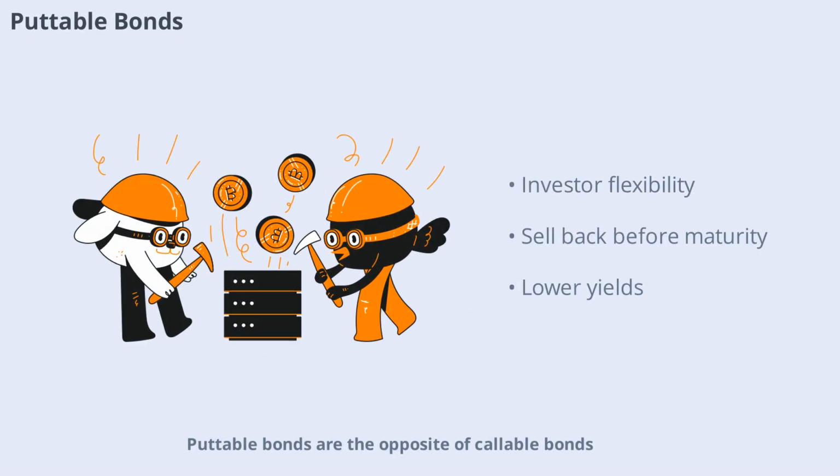Puttable bonds are the opposite of callable bonds. They give the bondholder the right to sell the bond back to the issuer at a predetermined price before maturity.